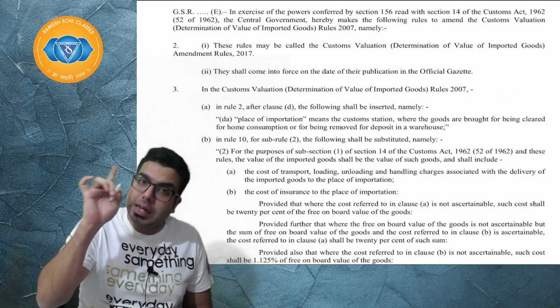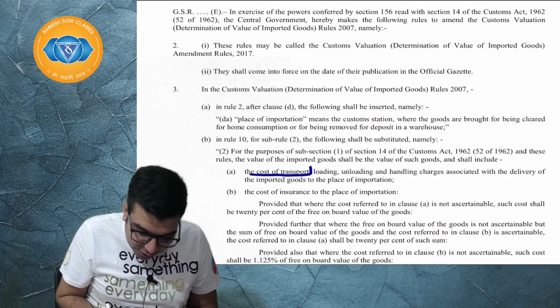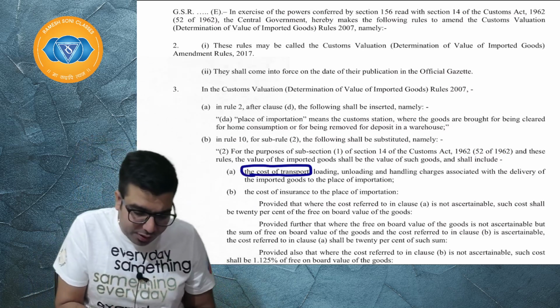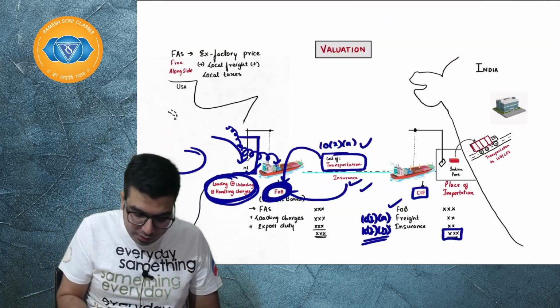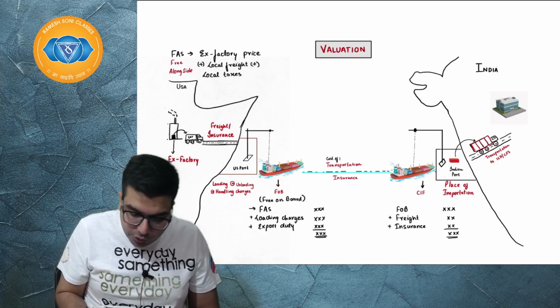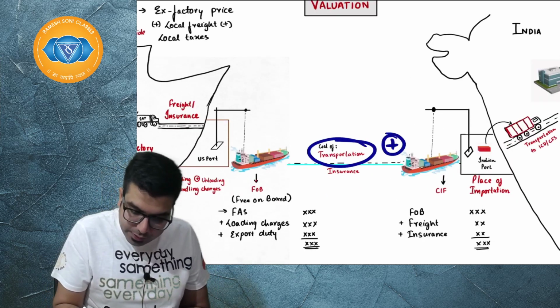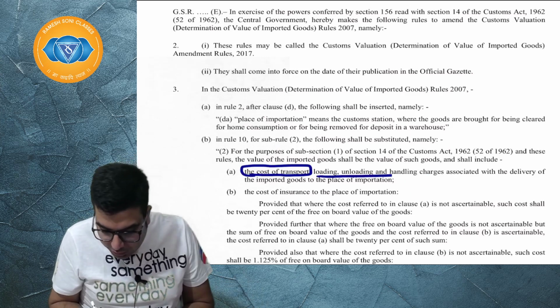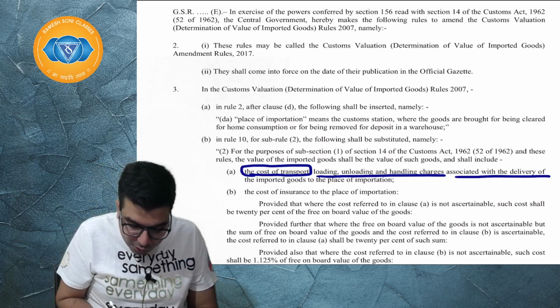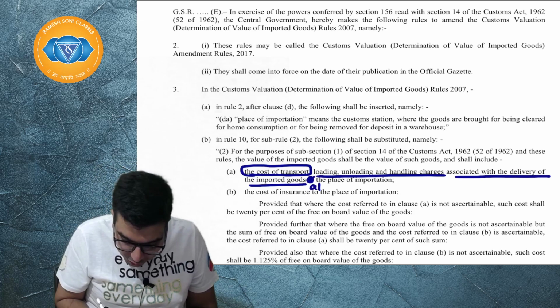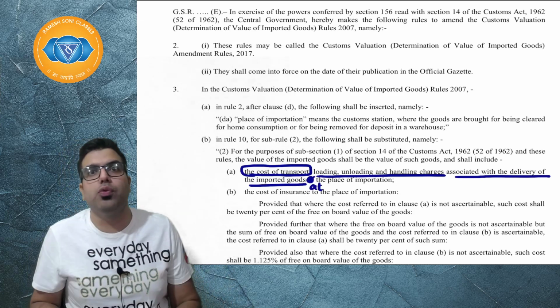So the earlier 10(2)(a) used to say the cost of transportation. Okay, sir, cost of transportation. Which transportation, sir? Everyone listen. This transportation: cost of transportation plus loading, unloading, handling associated with the delivery of the imported goods. The word used was "at". Earlier the word used was "at".